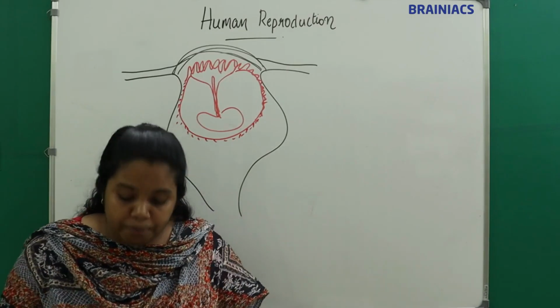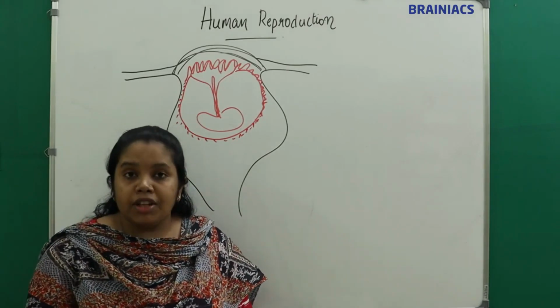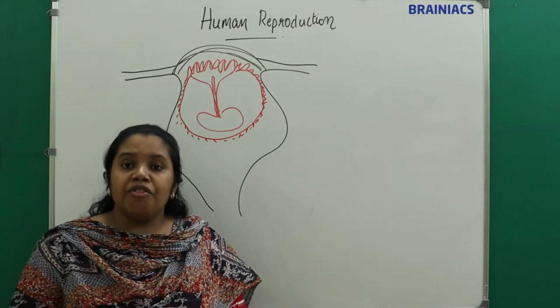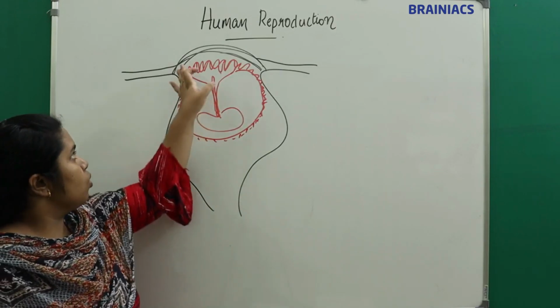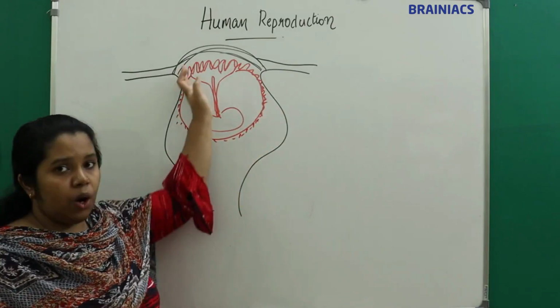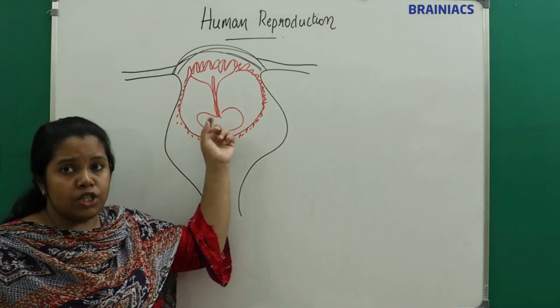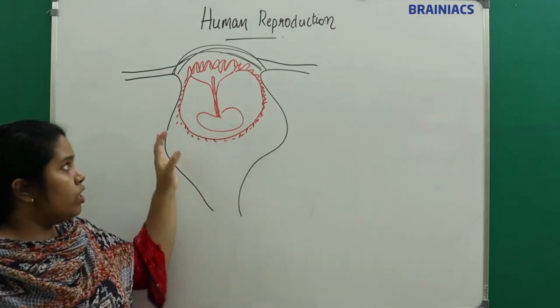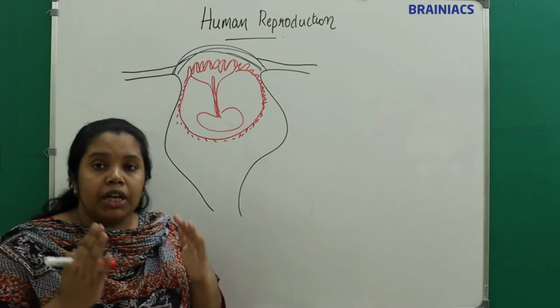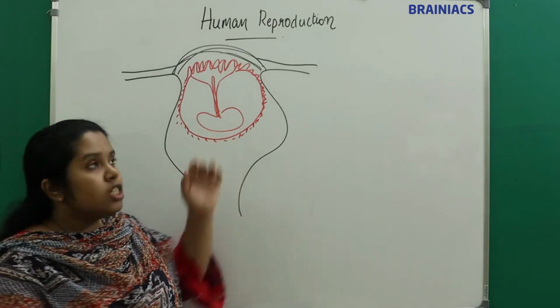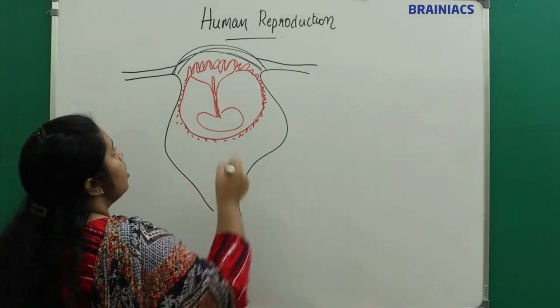So after implantation, what happens? After implantation, many finger-like projections start to appear in the trophoblast. This is the trophoblast, which will form the outer layer, and the inner cell mass develops into the embryo, right? So first we will consider the outer trophoblast. Can you see here?